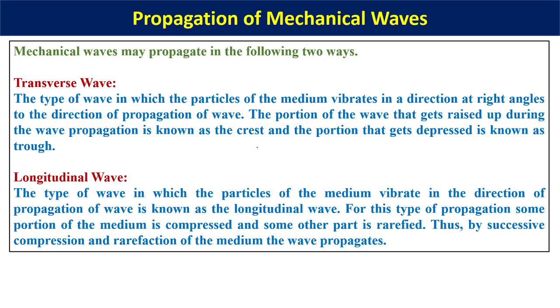Now, for the propagation of mechanical wave, as I already have said, there are two different ways of propagation. So this classification is based upon the mode of propagation. Remember that, mode of propagation. If the question is how mechanical waves can be classified based upon the mode of propagation, then you will answer it in this way. There are two modes of propagation of a mechanical wave. One is a transverse mode, and the second one is a longitudinal mode.